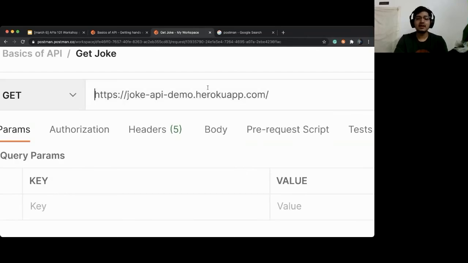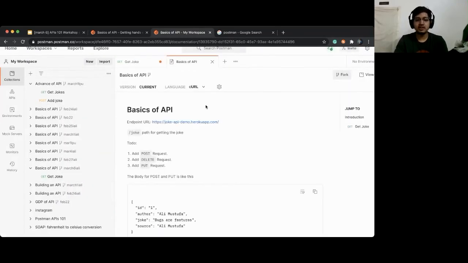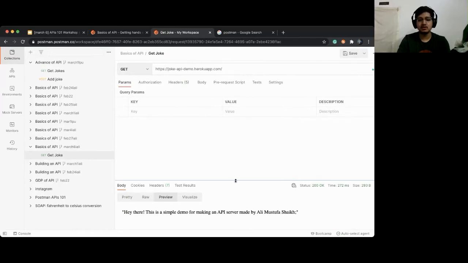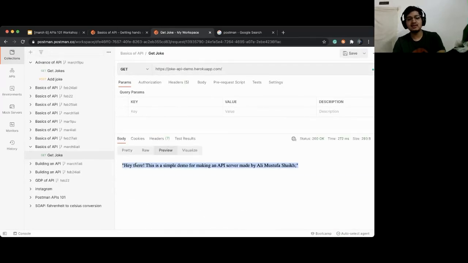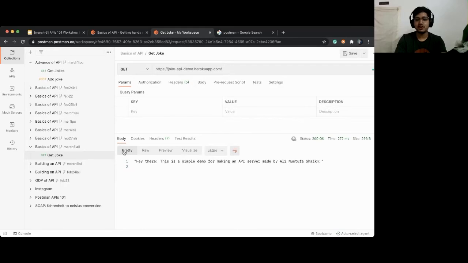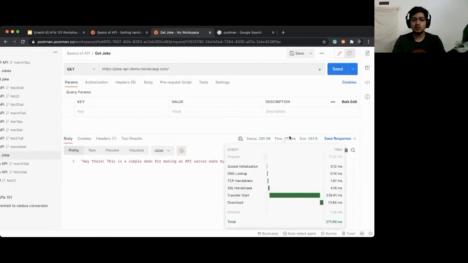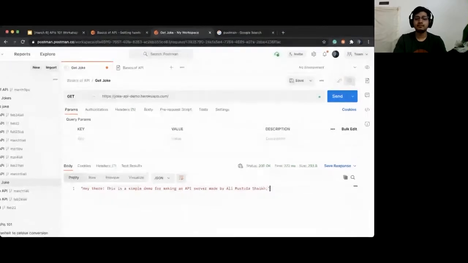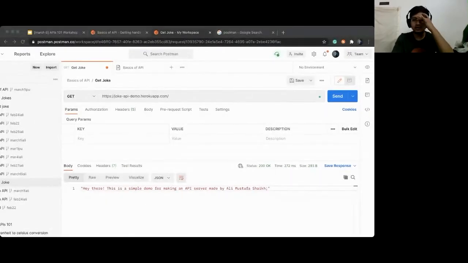So what I did is I copied the URL from the documentation. The documentation said that the endpoint URL is like this. So I came back here and added that, and I should see a response saying, hey there, this is a simple demo for making API. Else you'll see a lot of different things.